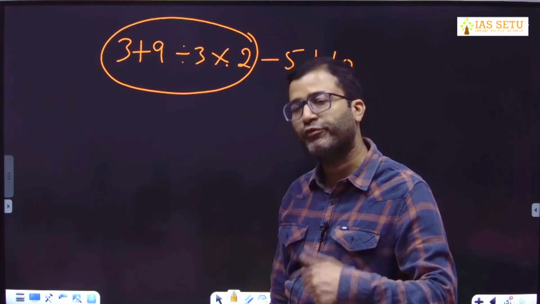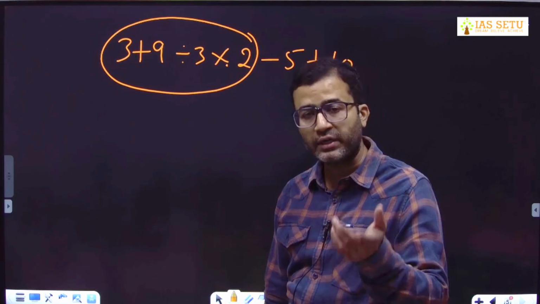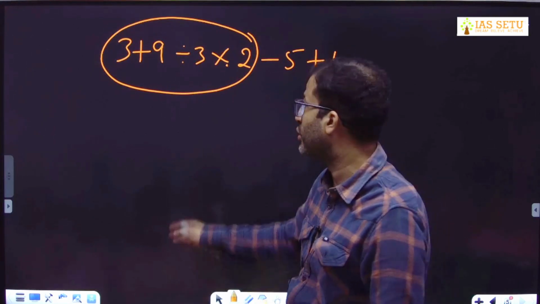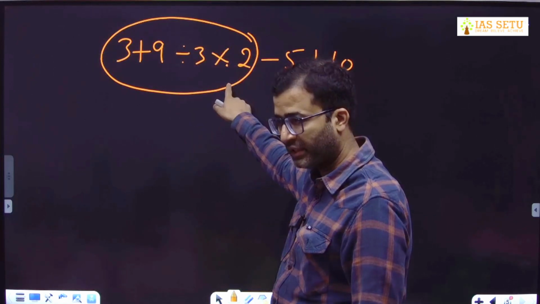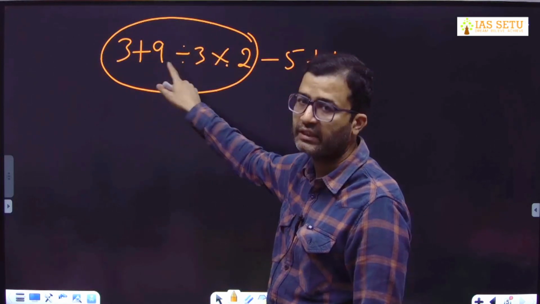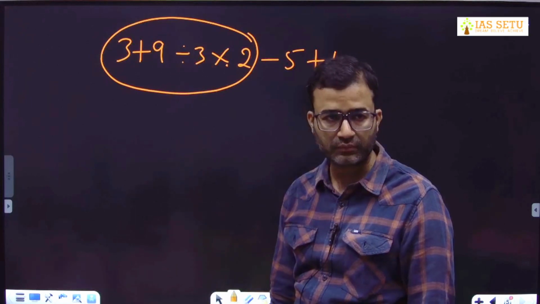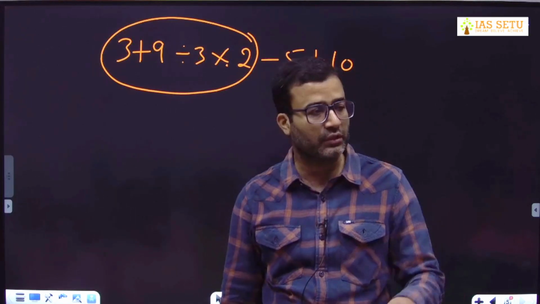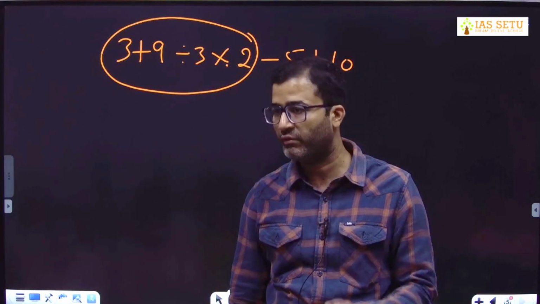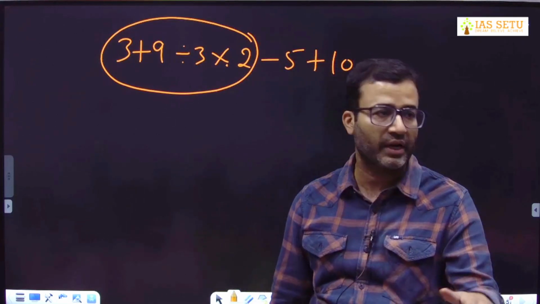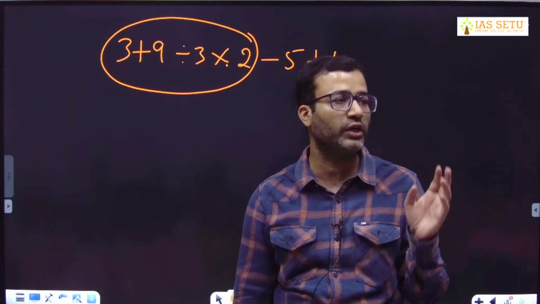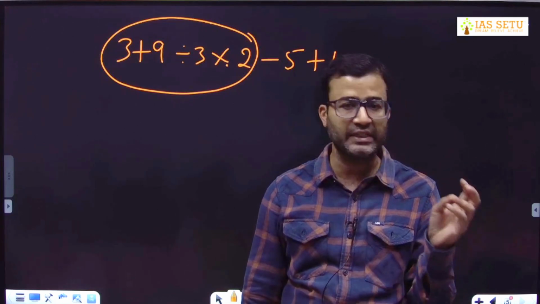Here also you have to follow the same order. Under the vinculum bracket, if you have division, first solve division, then multiplication, then addition, then subtraction. So even within the rule, के अंदर भी rule है. We have a rule within the rule.